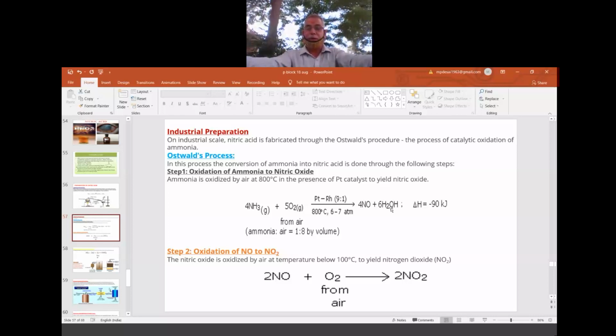We want NO2, but directly NO2 is not formed. So when direct availability is not there, or it takes too much time or expenditure, then we do two steps, which is easier than the direct. That's why first we convert to nitric oxide. Nitric oxide to nitrogen dioxide is very easy. So we convert NO to NO2. That is called oxidation of nitric oxide to nitrogen dioxide. That is step number 2.